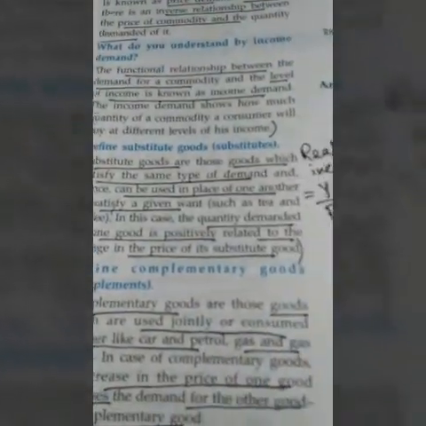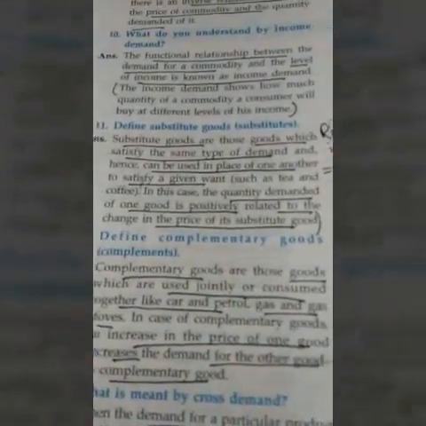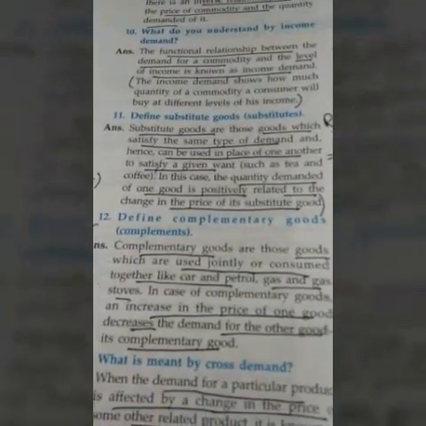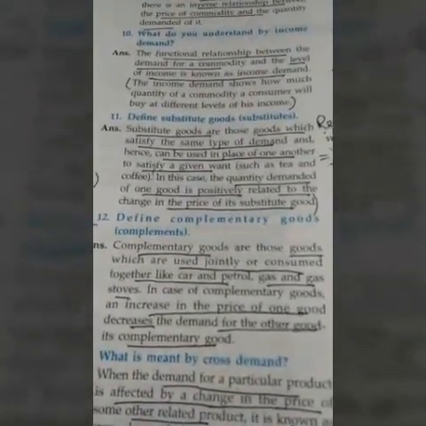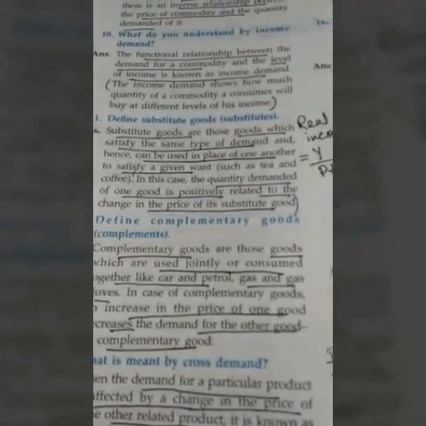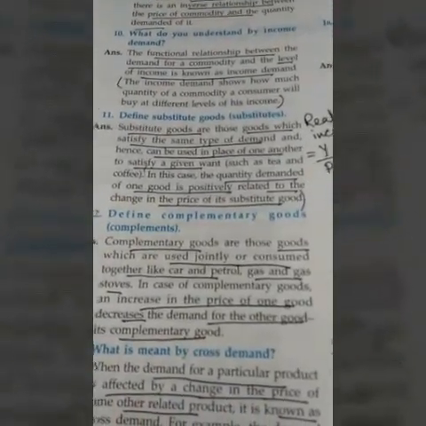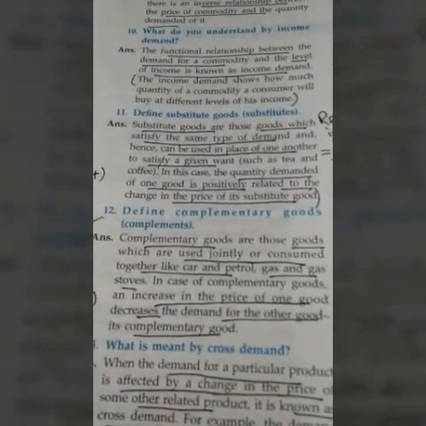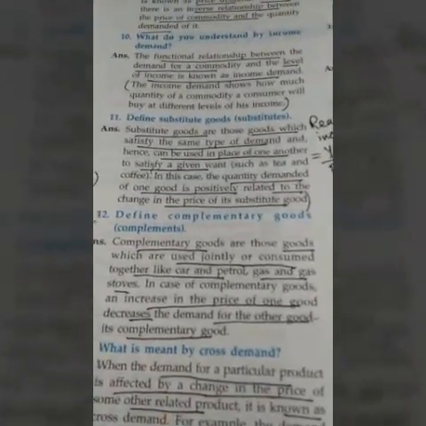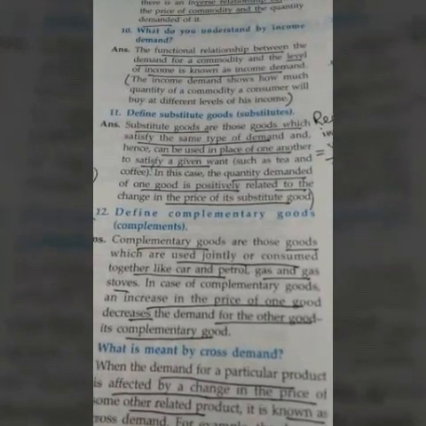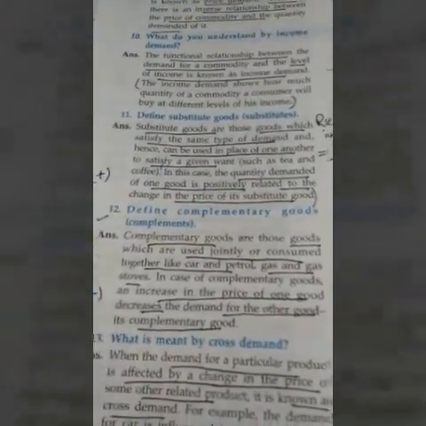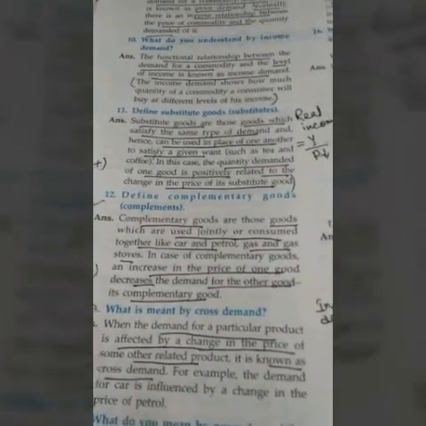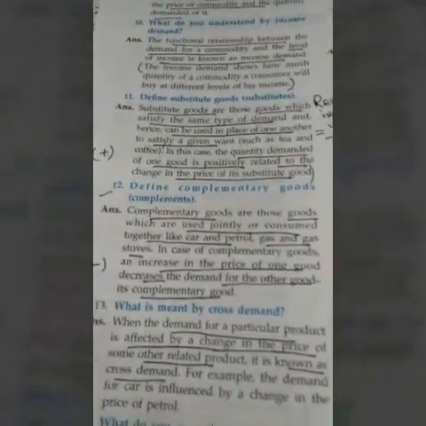Substitute goods are goods which satisfy the same type of demand and hence can be used in place of one another to satisfy a given want, such as tea and coffee. If you don't want to write this, you can write only that tea and coffee are substitute goods when the quantity demanded of one good is positively related, meaning if one increases, the other also increases; similarly, if one decreases, the other also decreases, to the change in the price of the other good or substitute goods.